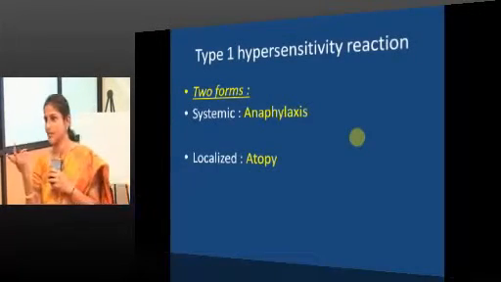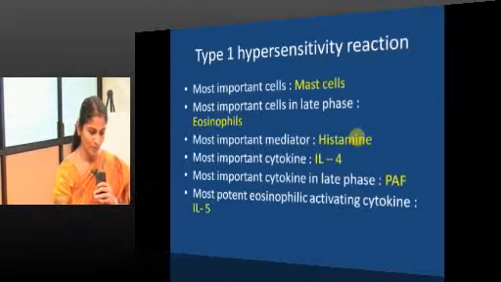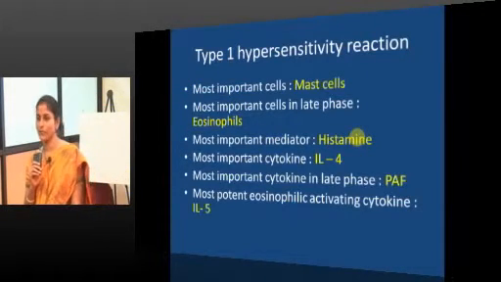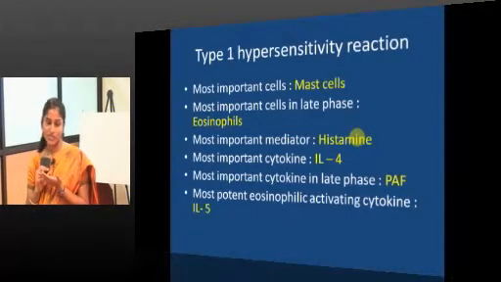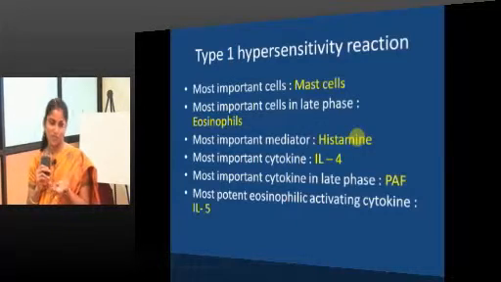So, two forms, systemic and local. Local you call it as atopy. The most important cells of type 1 hypersensitivity, mast cells. They have to release the mediators. So, most important cells in late phase, eosinophils. Most important mediator is histamine.